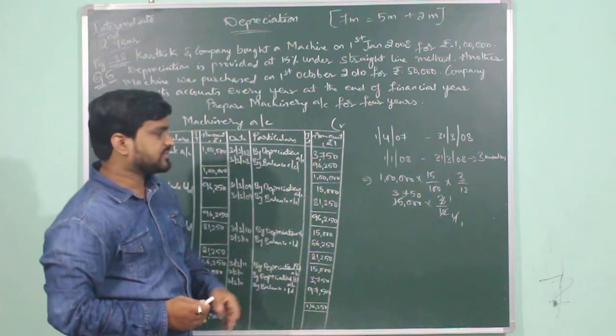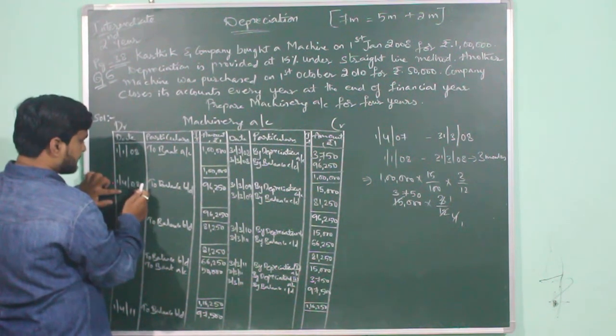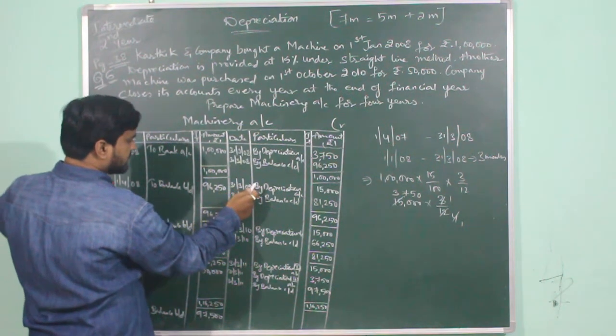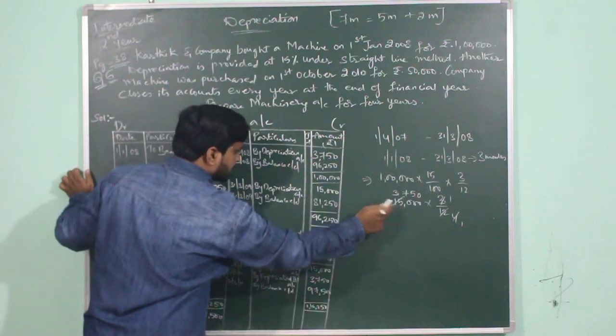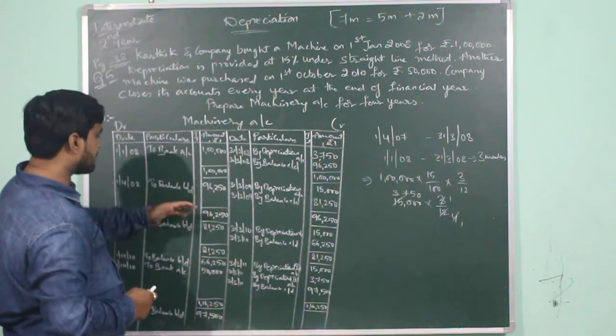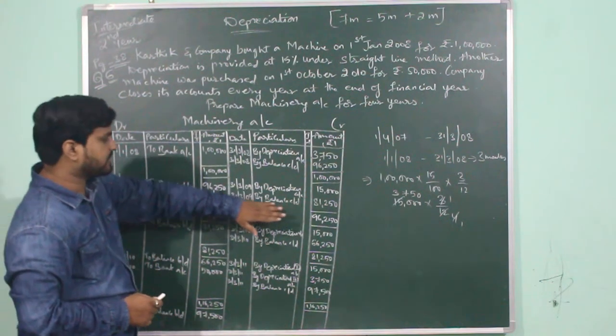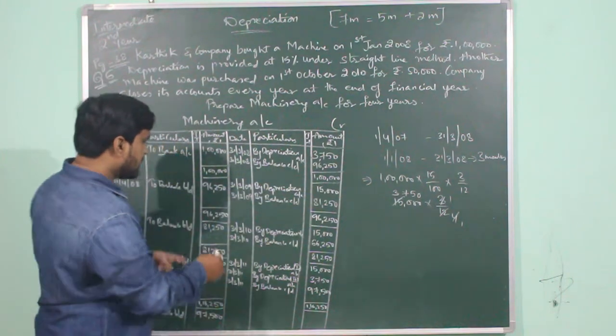for only 3 months. But coming to the second year, the machine is being used for 1 full year, from 1st April 2008 to 31st March 2009. So depreciation will be provided for 1 full year whose amount was 15,000. So the depreciation will be taken as 15,000. Now how do we balance this account? Here the total is 96,250, but here the total is only 15,000. So what is the highest value?